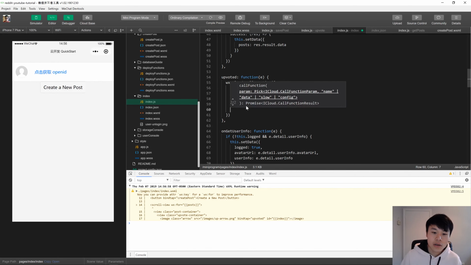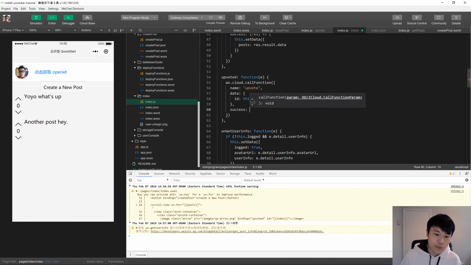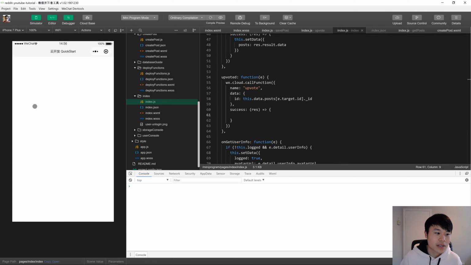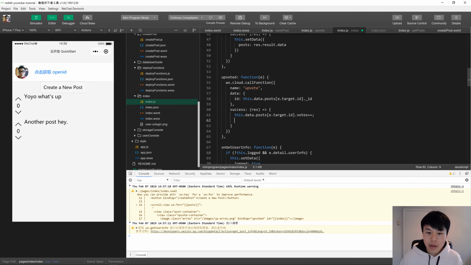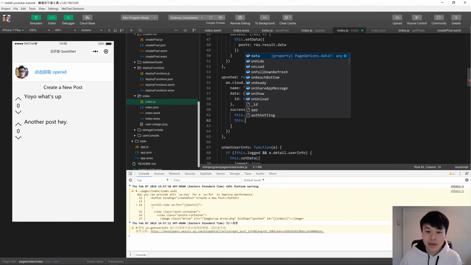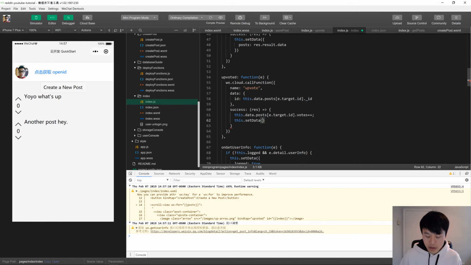Now, when it's successful, we just want to increment this number up. Obviously, this is not the best way to do it. You'd probably want to increment the number up right away just so it feels more responsive, but this is just a robust and simple way to do it. So take this, make that votes go up, and then we need to set data again, update the data binding.